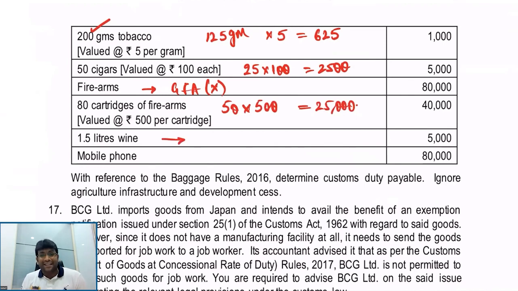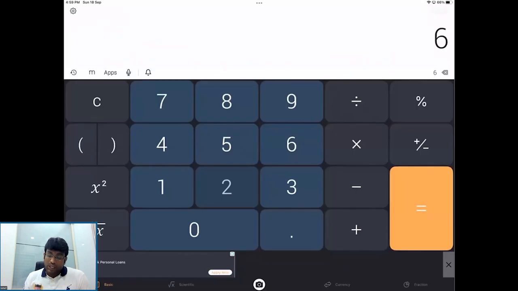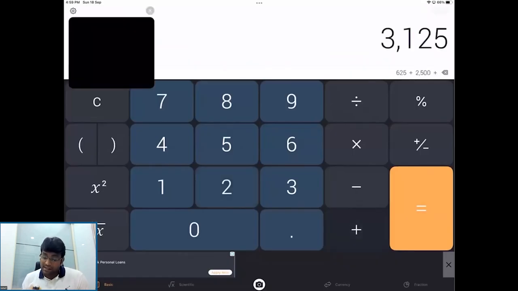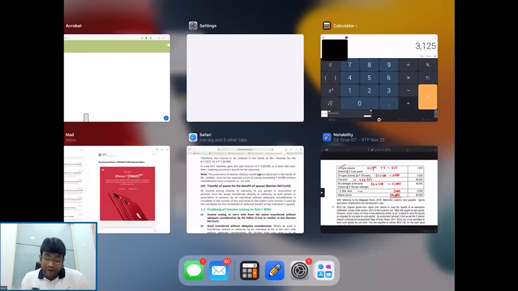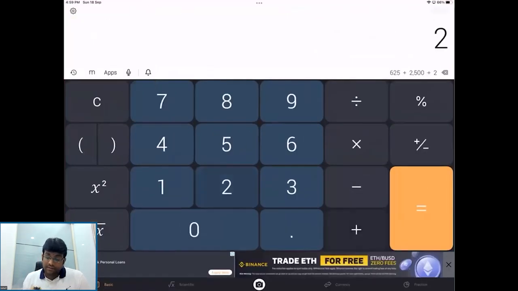1.5 liters of wine. That is absolutely okay, because alcohol, liquor or wine up to 2 liters, we can take under GFA. What is the value, my dear friends? 5,000. Mobile phone, 80,000. What is the total? 625 plus 2,500 plus 25,000 plus 5,000 plus 80,000.